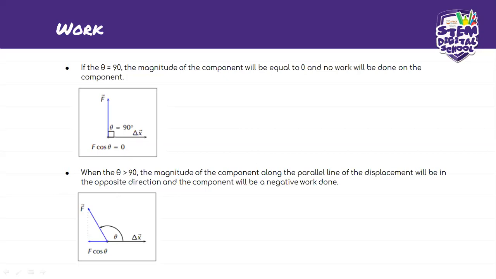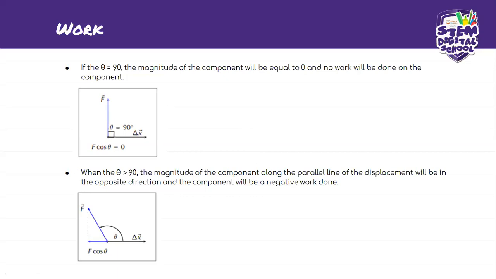Okay, so we see what's happening here, guys. The first one is when the angle is less than 90 degrees. It'll give you a positive work done. When the angle is equal to 90 degrees, the F cos theta component will be equal to 0, which means no work will be done on this component.